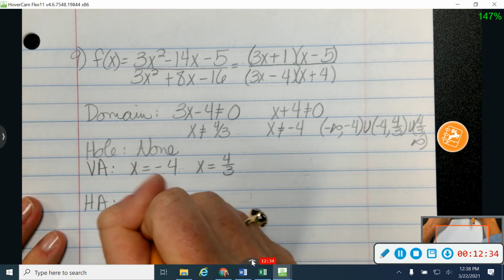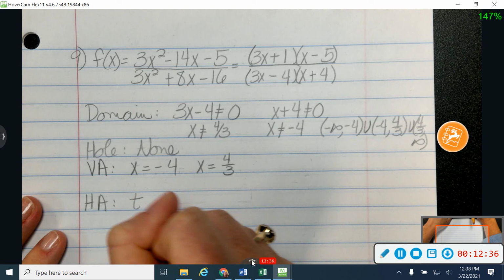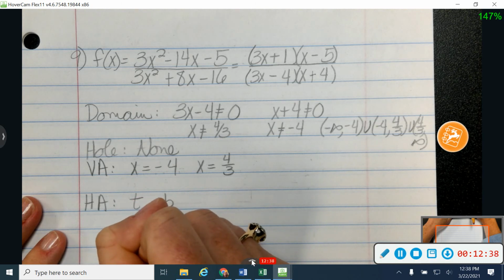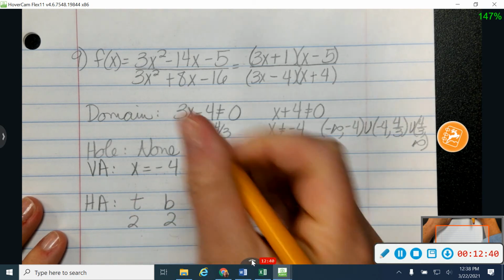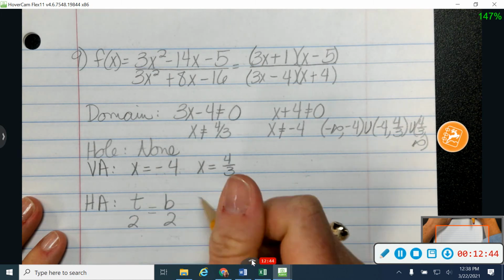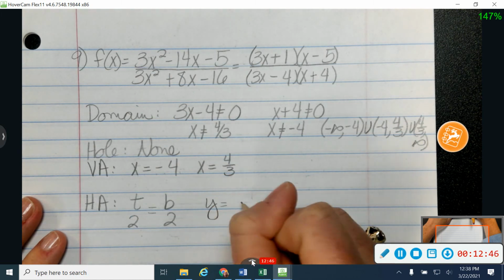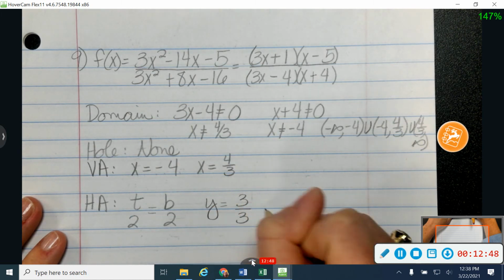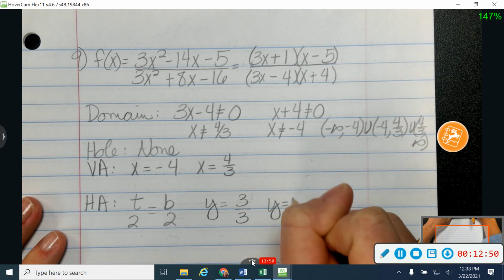All right, let's go find that horizontal. So the degree of my top is 2. The degree of the bottom is also 2, again the biggest exponent on x, so these are equal. When they're equal, I'm going to do y equals my lead coefficient divided by my lead coefficient, so y equals 1.